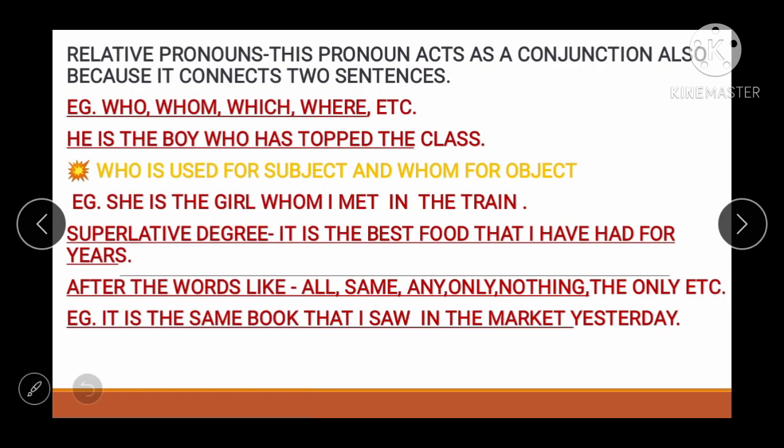Okay, so now see friend, relative pronoun is also very important. Reflexive pronoun and relative pronoun are the pronouns which are asked in examination now and then, right?